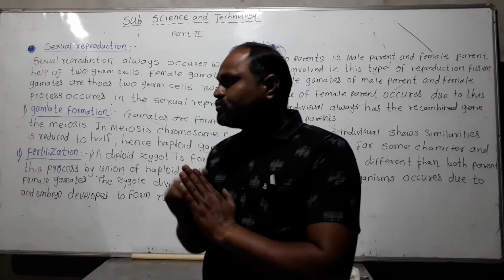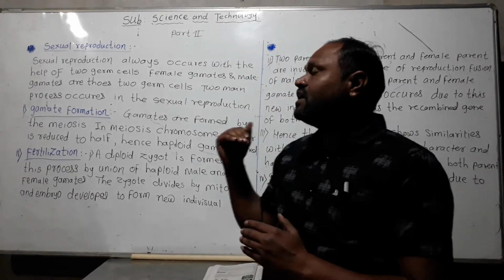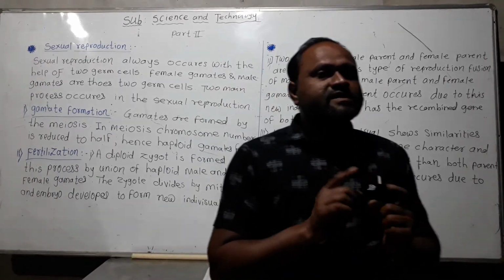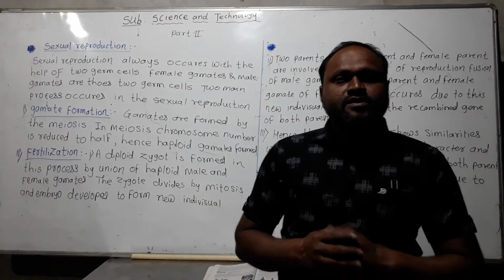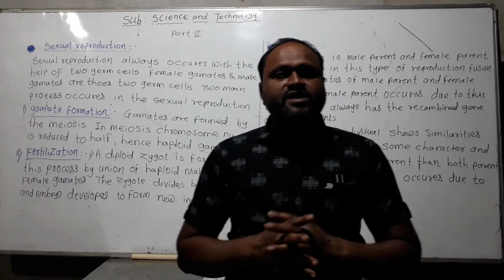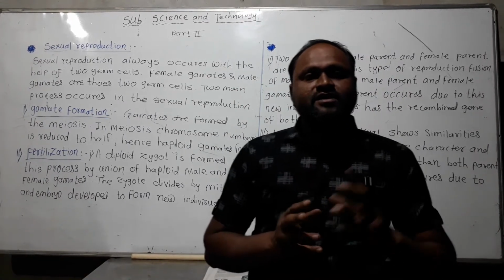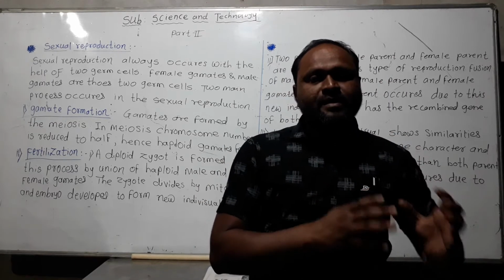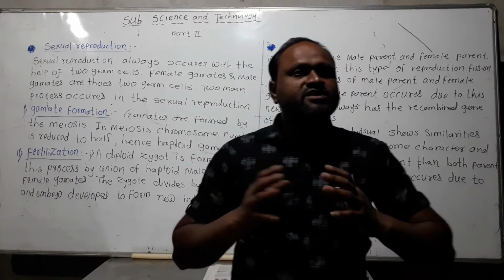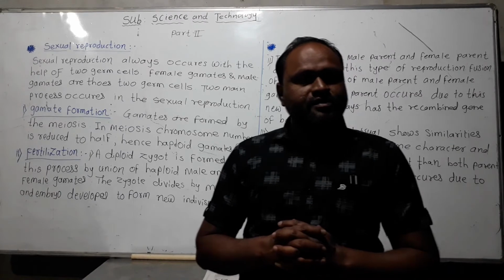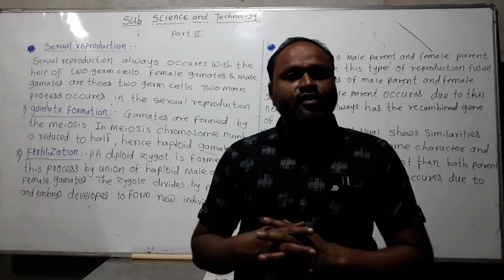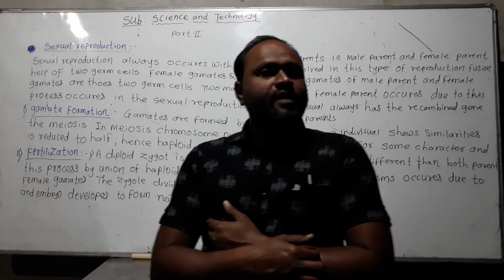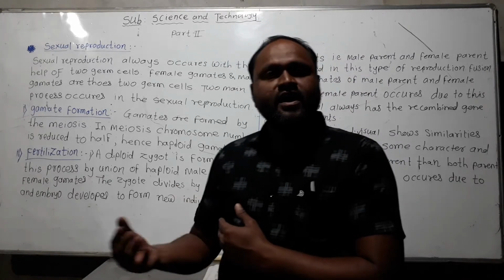But today we will discuss the topic sexual reproduction. What is meant by sexual reproduction? In sexual reproduction, there is a union of gametes. Which gametes are united? The male gametes and female gametes, that is, the male germ cell and the female germ cell. Both germ cells unite, that is, two germ cells fuse to form a zygote, then an embryo, and then an individual.